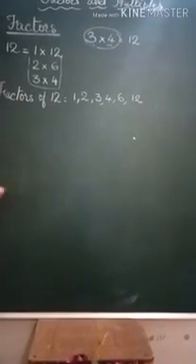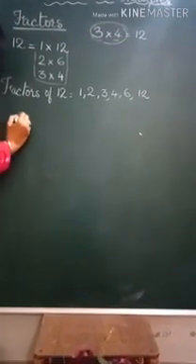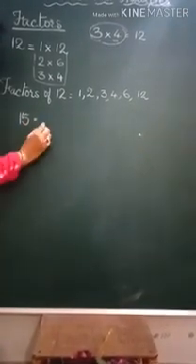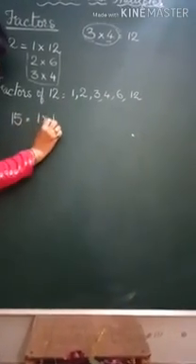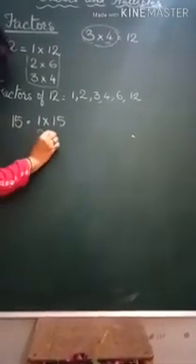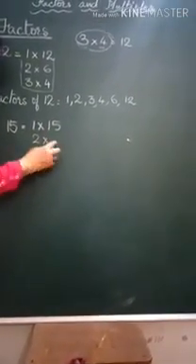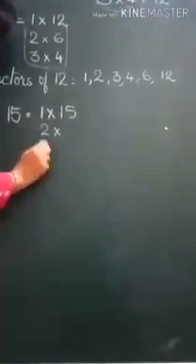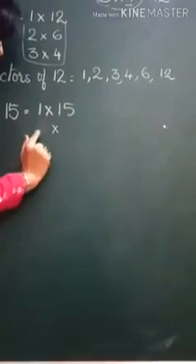Let's try to find out the factors of 15. So we will write in the same manner. We'll start with 1. 1 multiplied with 15 gives us 15. Then in the table of 2, if you try to find, 2 7s are 14 and 2 8s are 16, you don't get 15. So we will not write 2.